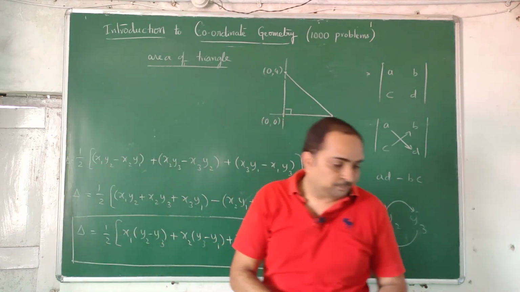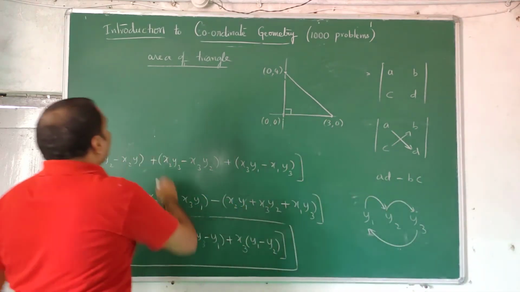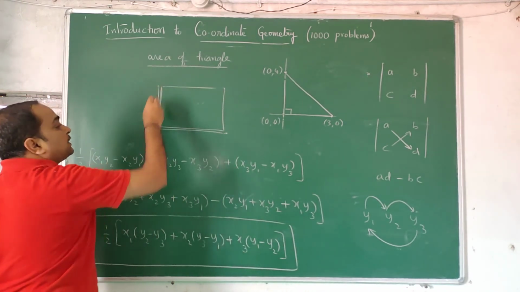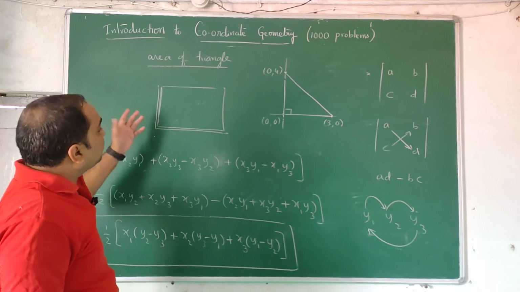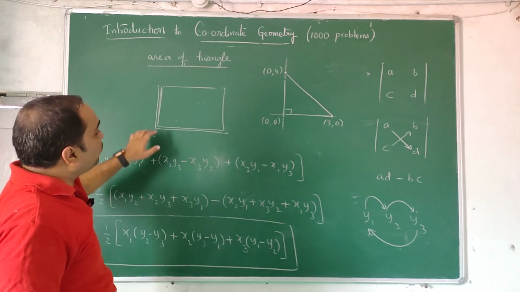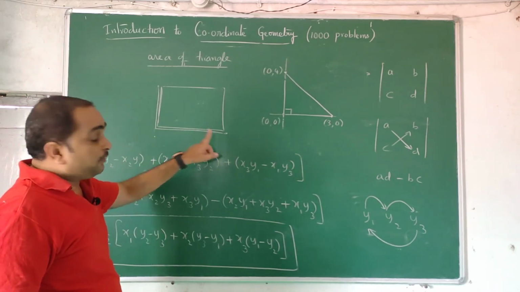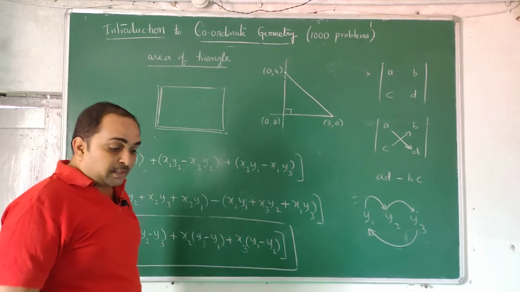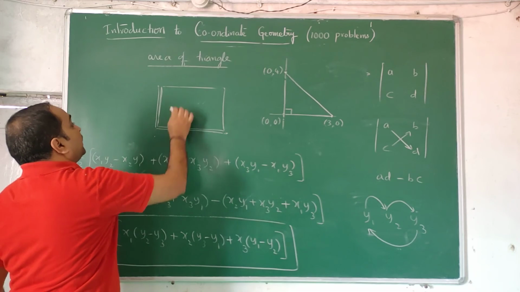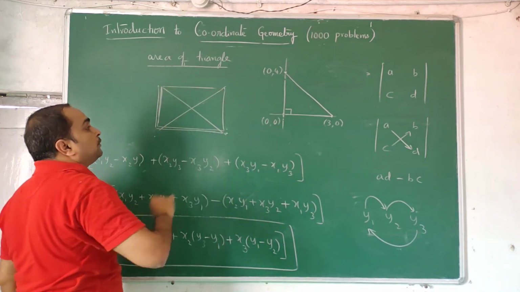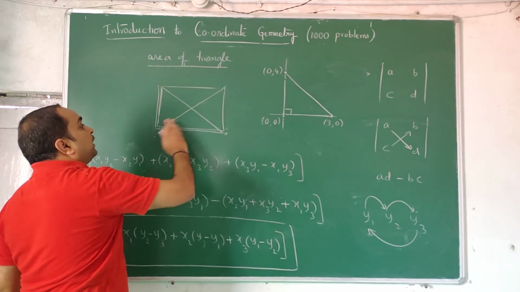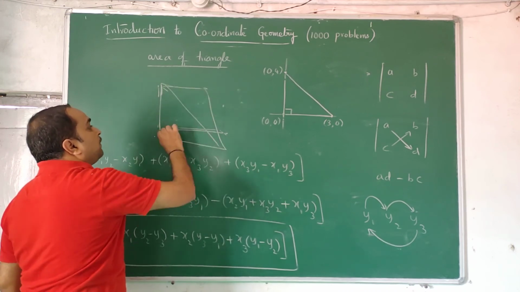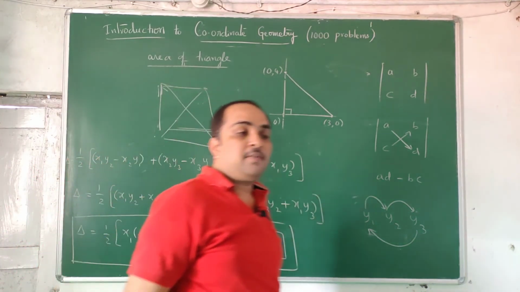Can you find the area of a square? Find this distance, find this distance, and multiply these two. If it is mentioned as a square, only one distance is enough. If it is a rectangle, then you find these 2 distances and multiply them. Next, if it's not a square, find the diagonals. Take 2 points, and if it is not a square, the area is half d1 d2. Find the diagonal distances, half d1 d2, you can do it.